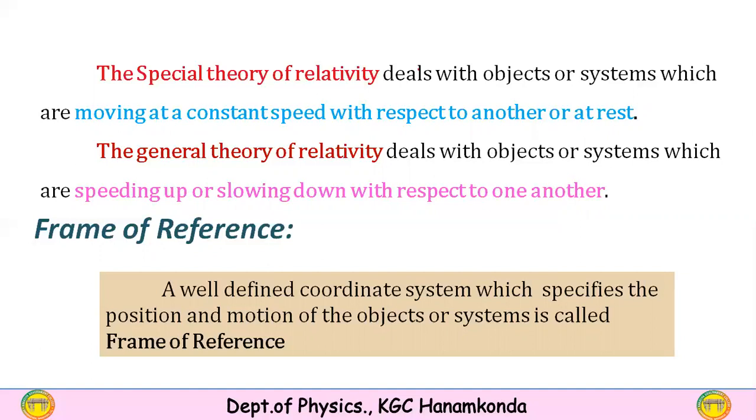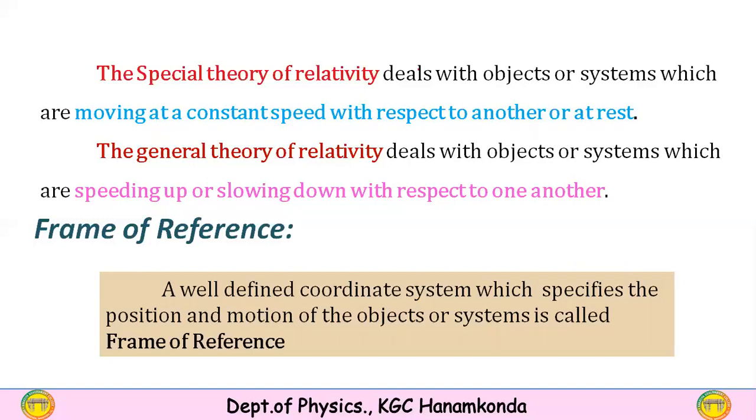So here, the objects or systems which are moving at a constant speed, or 0 acceleration, with respect to each other, or which are at rest with respect to each other, were dealt with by the special theory of relativity.